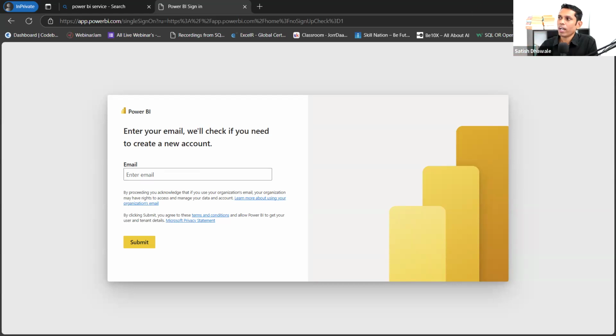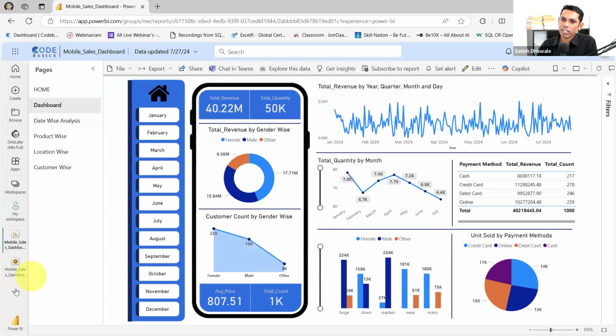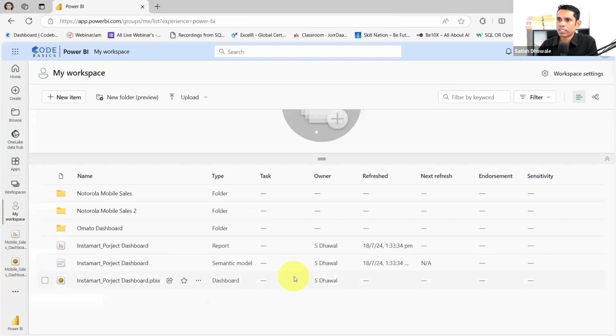Now, as I told you, I have the work email and I have created a workspace. Look here, let me show you my workspace. This is my workspace. Once you log in on Power BI, you will get this workspace. Every now and then I upload. Previously, I had another one. There are a lot of dashboards. So here it is. I have this particular dashboard.